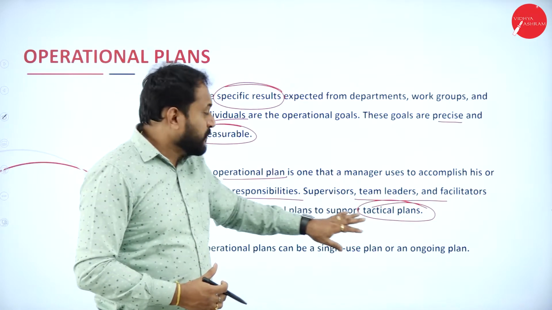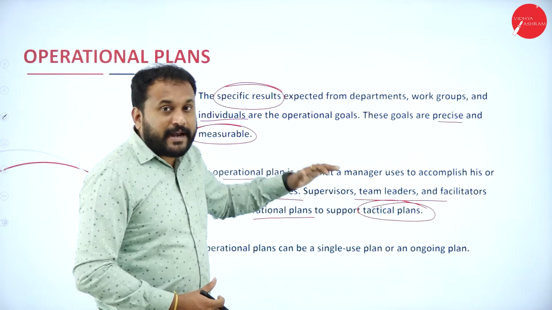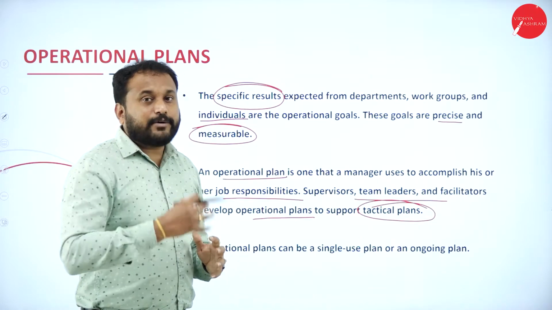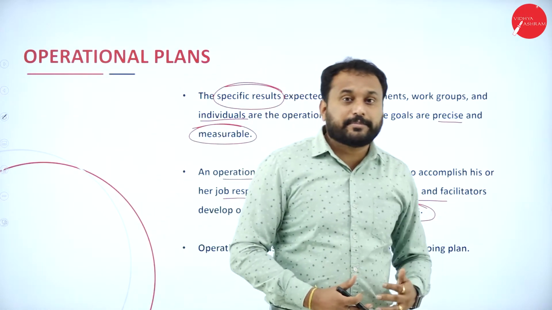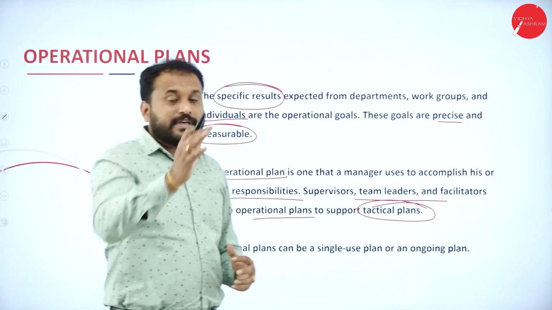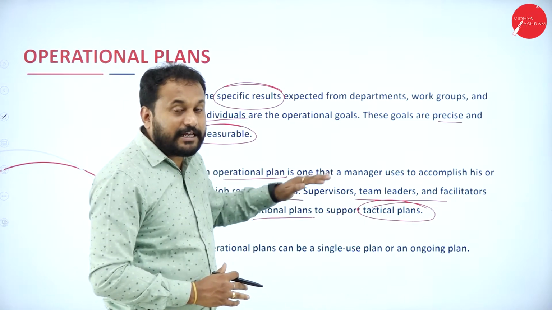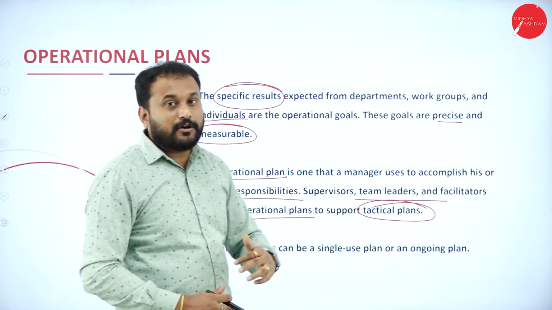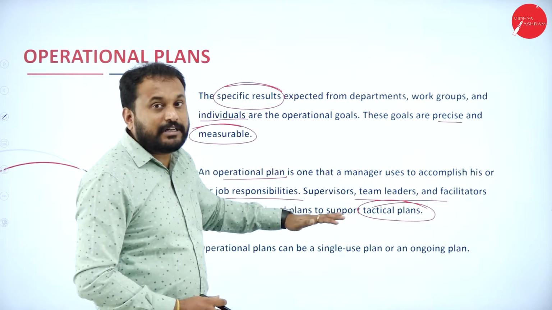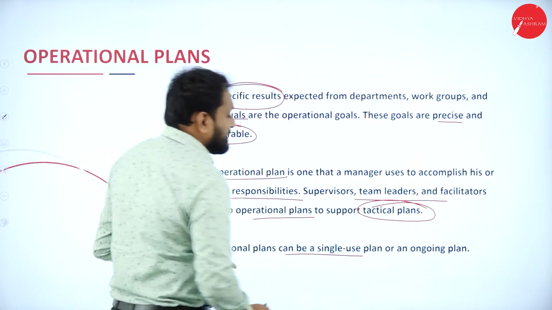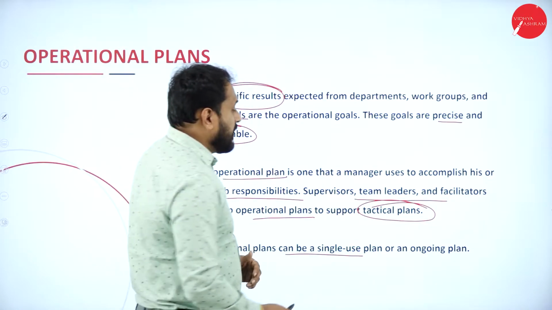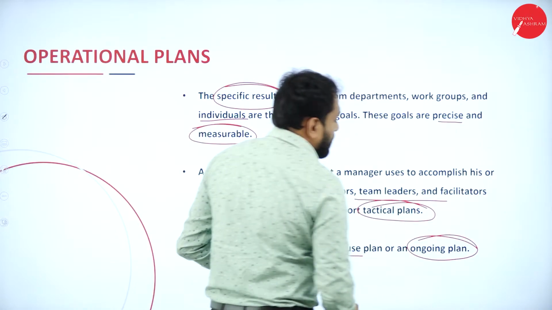all the work done. So here what happens is, the manager will feel that for day-to-day activity, the goals and the responsibilities should be done and the work should be done, is what he'll always think. And that is how it will help the tactical plan also. That means operational plan will lead to tactical plans. Operational plan can be a single use plan or an ongoing plan.